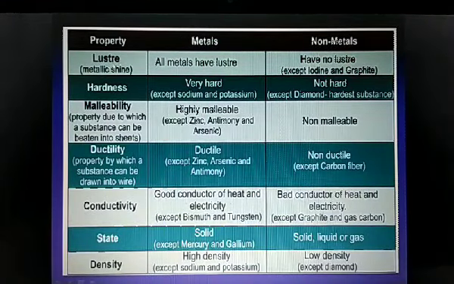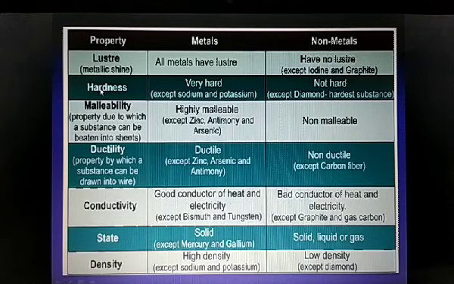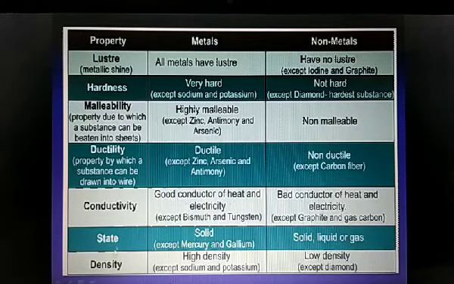Now this is a table which shows the comparison of the properties of metals and non-metals. This is basically the differences in the physical properties. So here the properties are shown: luster, hardness, malleability, ductility, conductivity, physical state and density. We'll discuss one by one. Let's begin with the luster.